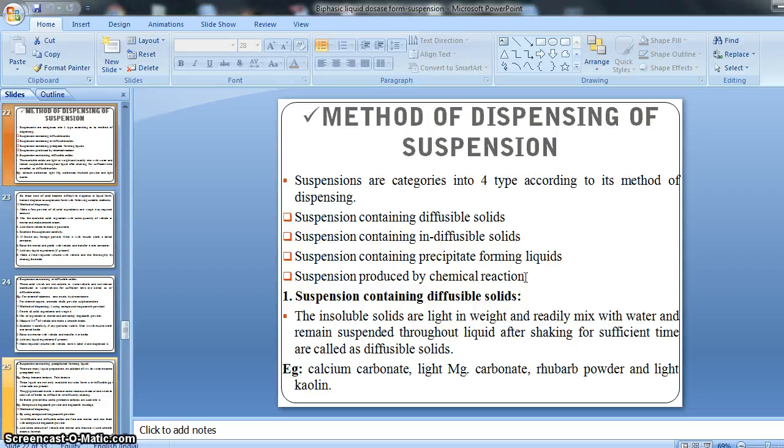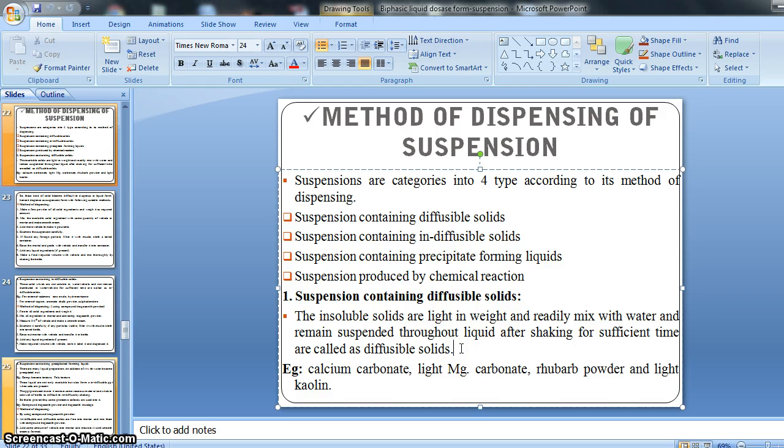So first of all, start with the suspension containing diffusible solid. The insoluble solids that are light in weight and readily mix with water and remain suspended throughout the liquid after shaking for sufficient time are called diffusible solids.